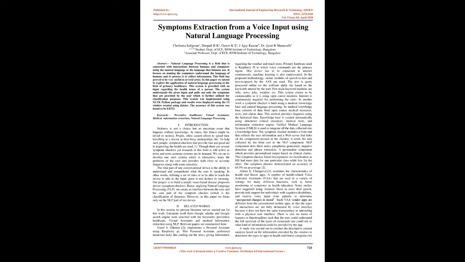In another work, a symptom checker is built using a medical knowledge base and natural language processing. Its medical knowledge base consists of data from open source medical resources, texts, and claims data. This method provides diagnosis using the historical data. The knowledge base is created automatically using structured clinical resources, medical texts, and an information extraction engine. Unified Medical Language System, UMLS, is used to integrate all the data collected into a knowledge base. The symptom checker includes a front end that collects the user information and a web server that links all the components present in the checker.